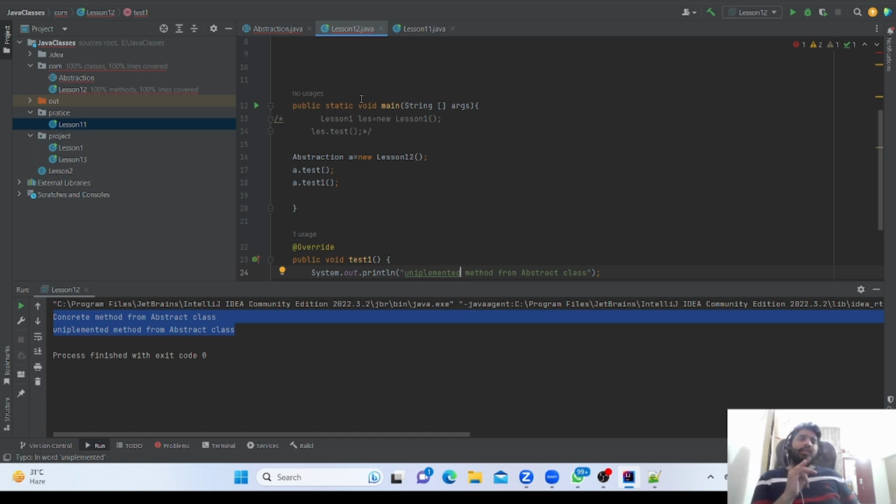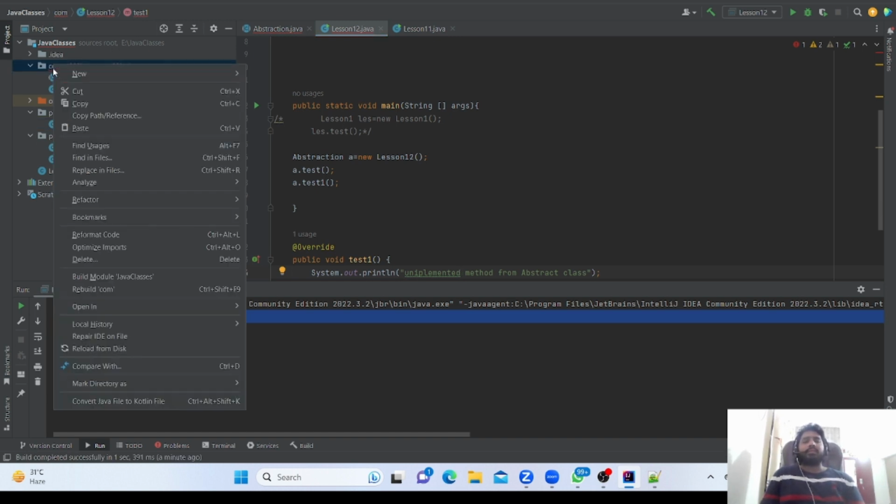In that case that method we can leave unimplemented, and some methods we can implement. So in that case we need to write the abstract class. That is what we need to decide.